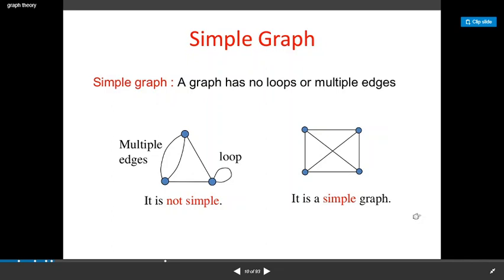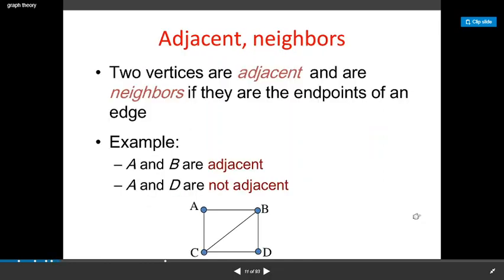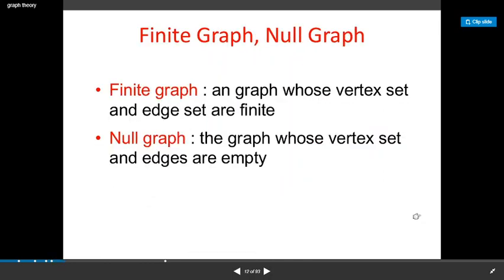Simple graph. Any graph that does not have multiple edges and does not have a loop is called a simple graph. If you take any two vertices, they can have at most one edge between them. There may not be an edge at all; that is also a possible case. It should not have two or more edges between them, and there should not be any edge that joins a vertex with itself. Such graphs are called simple graphs. We have one more condition here, that is finiteness, given here. Finite graph.